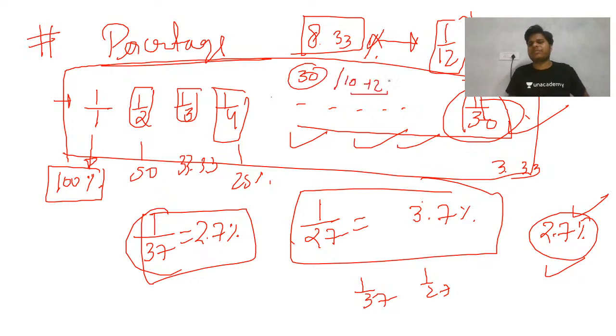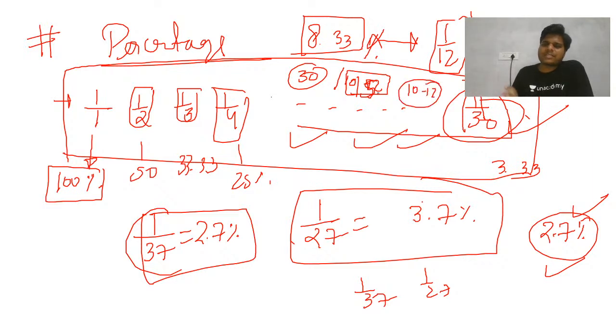You must be very familiar with 10 to 12, hardly more than 15 numbers that you need to remember. 1 by 4 you all know, 1 by 8, 1 by 10, you all know these things. So there will not be any problem.